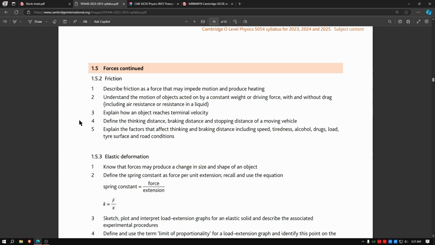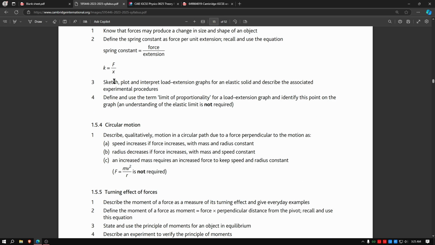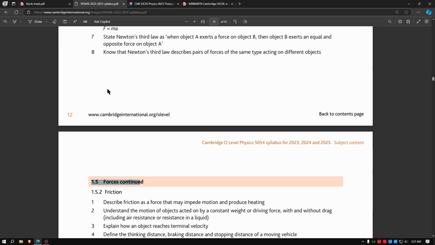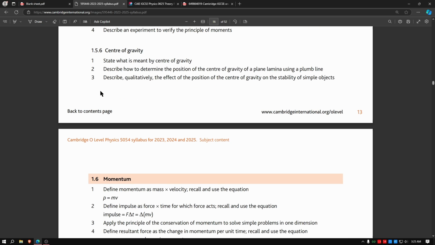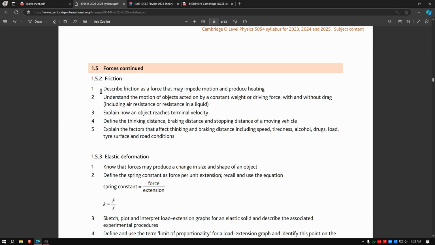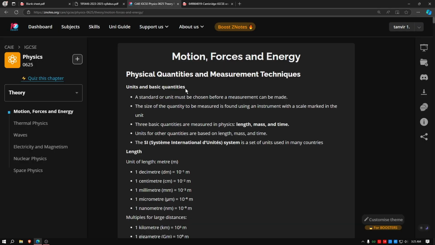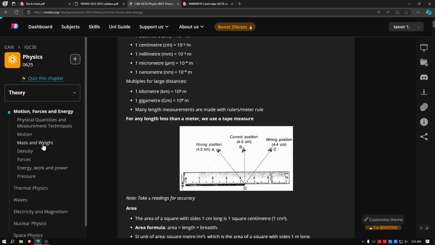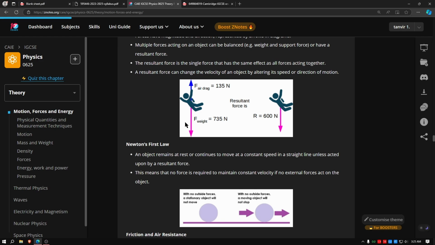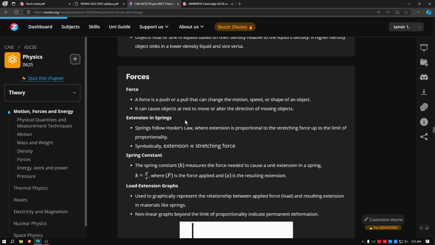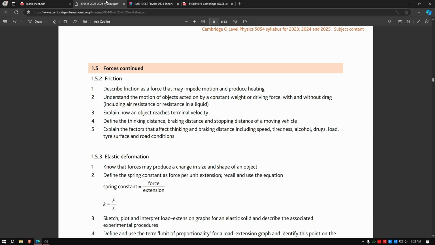Hi guys, so in this video we'll be going over chapter 1.5 part 2, forces continued, and we'll once again be going point by point. This chapter is a bit longer, so this will take a bit more time than the usual videos, and we'll again be going alongside Z notes. This time we might have to use the notes a bit, but I'm not really sure, so we'll start and see if we need the notes or not.